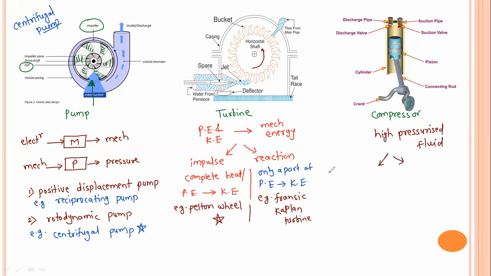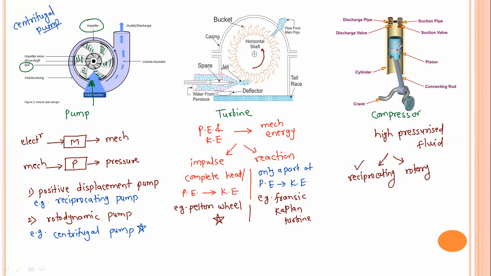It can be a positive displacement compressor or a rotary compressor. You can consider it as a reciprocating compressor or a rotary compressor. The figure which I have shown here is of the reciprocating type.